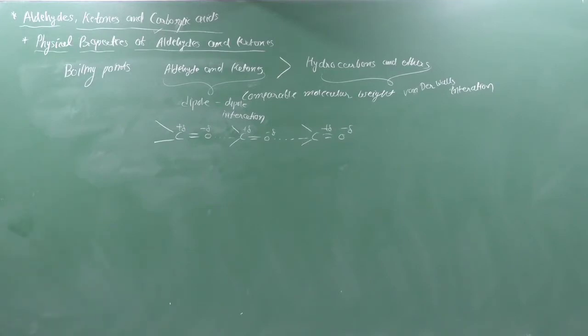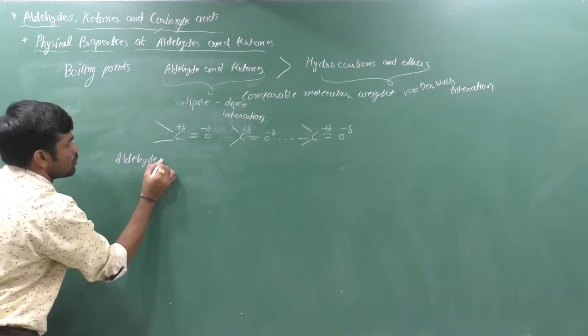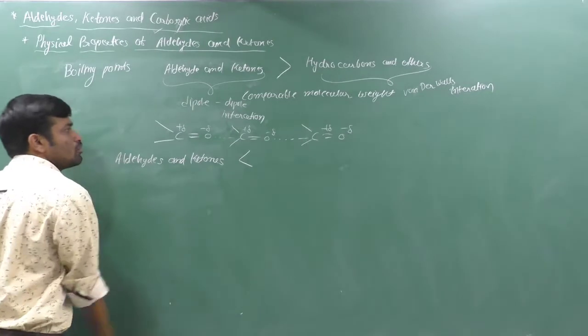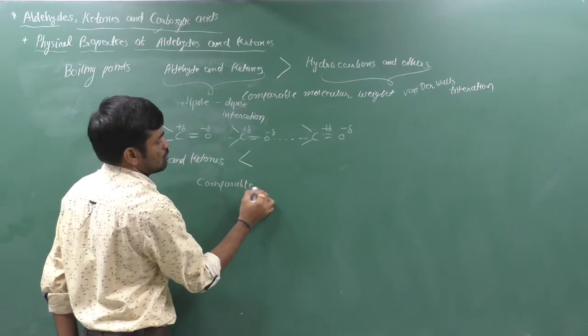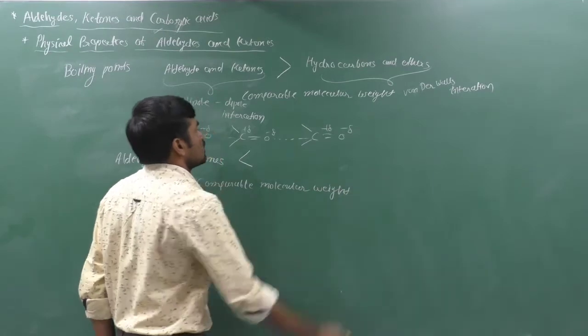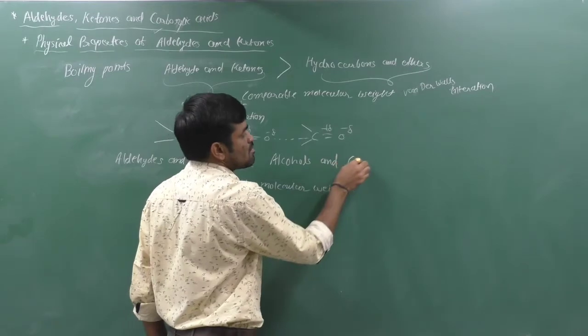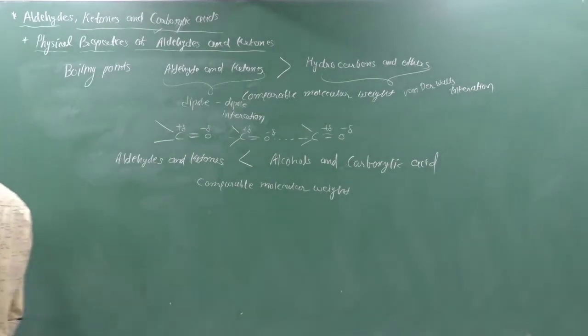Yes. Now if you think about the comparison of boiling points of aldehydes and ketones with comparable molecular weight alcohols and carboxylic acids, then alcohols and carboxylic acids have higher boiling points than aldehydes and ketones.